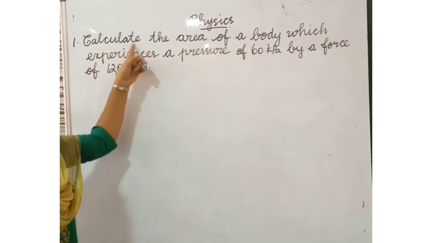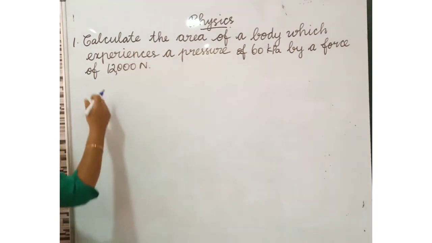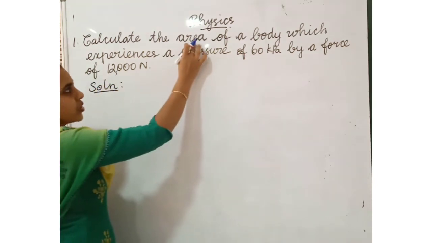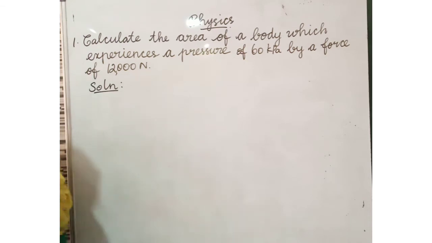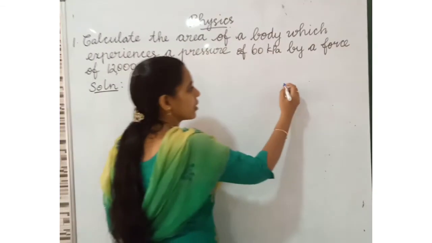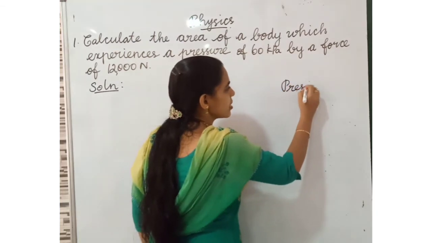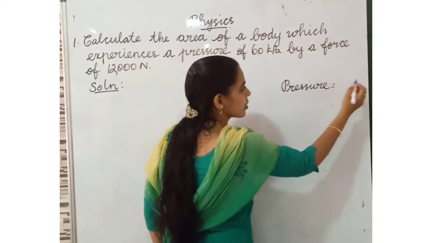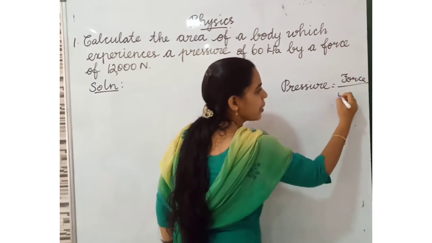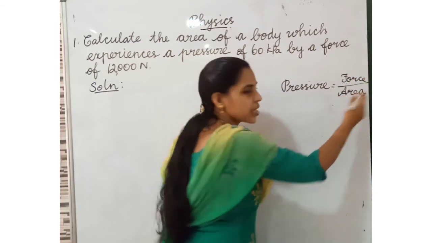We have to find the area, okay? First we have to write the solution. We know the formula to find the pressure. What is the formula for that? Pressure is equal to force divided by area.